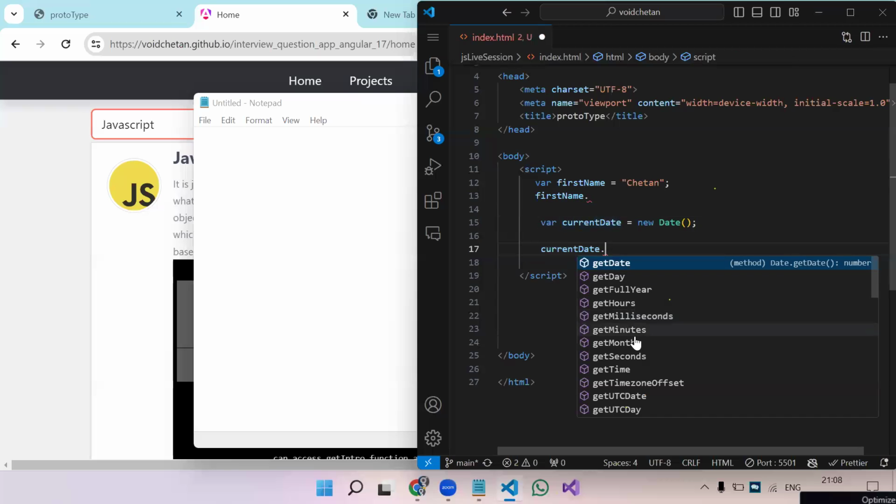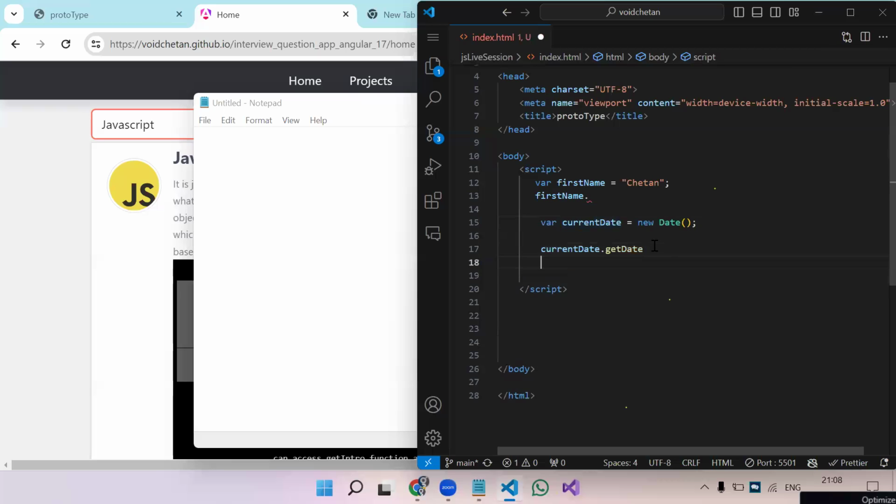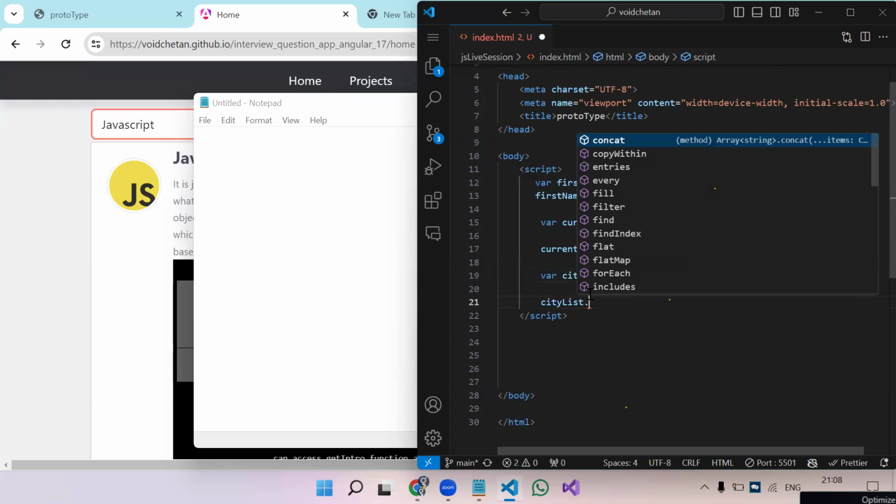Now in currentDate, you are getting some different methods. Got it? Just like that, if we create, let's say, cityList, we will store an array of strings. Okay. Now if we try cityList dot, you are seeing some different methods now.